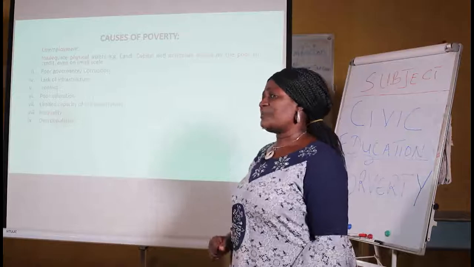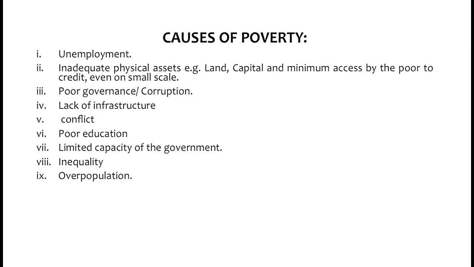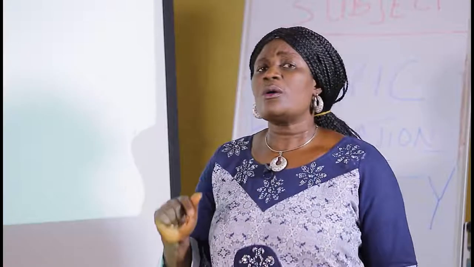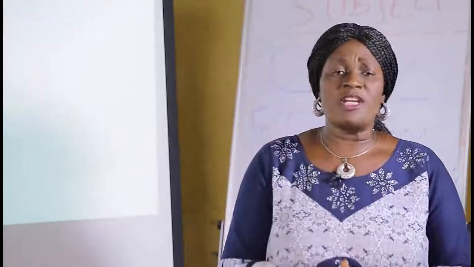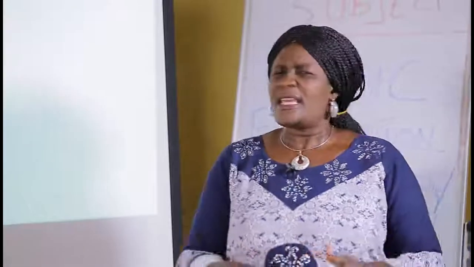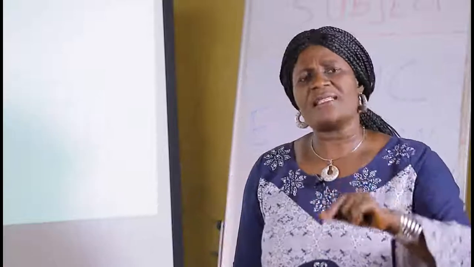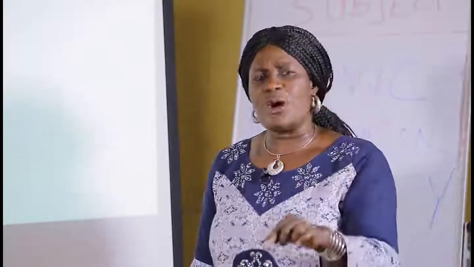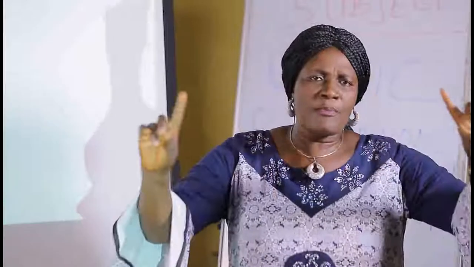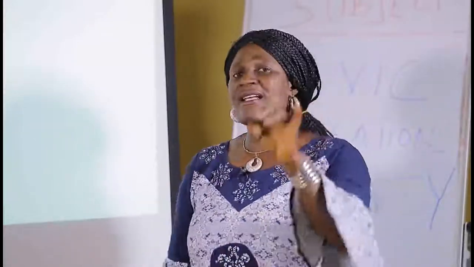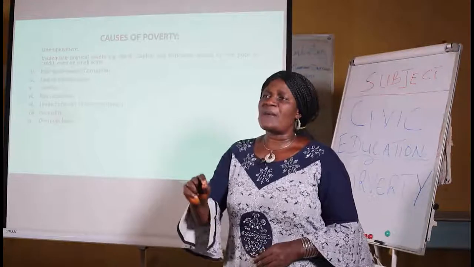Another cause of poverty, my learners, is overpopulation. What did I say? Overpopulation. Overpopulation is also a child of the inequality. What do we mean by overpopulation? It depends on the way you see it. It's not as if the people are too many in the society or they are too little. No. When the resources of that nation are not enough to cater for the number of people in that society, that is when we say they are overpopulated. So, overpopulation brings about poverty.